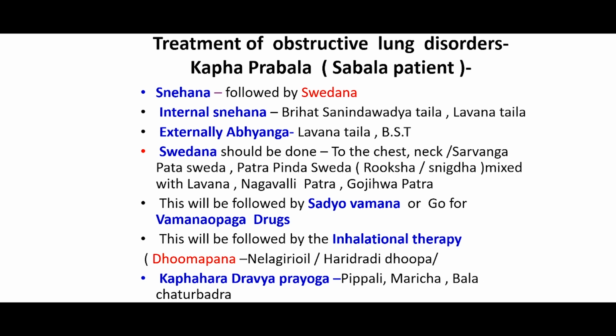What is the treatment now? First is Snehana should be employed, followed by Swedana. So Snehana should be given internally and externally, preferably with Lavana Taila, which does the vilayana of Kapha. Because Kapha itself is the main problem here and it clears the Shrotas. So Bahya Swedana over the chest area from all the sides and neck area with the Brihat Saindhavadi Taila is quite beneficial. You can use any other Lavana Tailas. Brihat Saindhavadi Taila is preferred. This will be followed by Swedana by using Nadi, Pata or Sankara, whatever advisable, that type of Swedana should be given because our aim is to clear the Kapha.